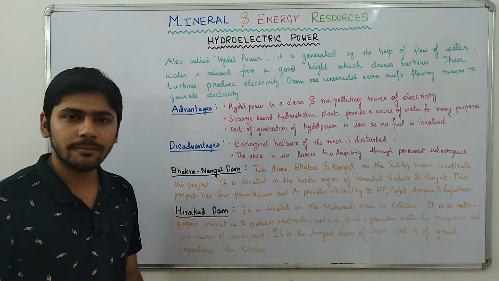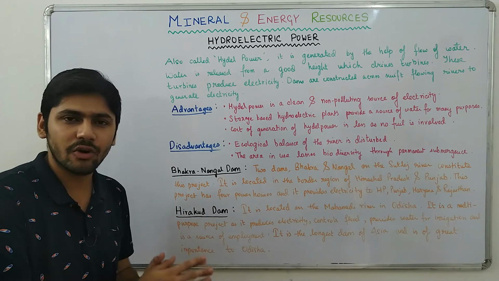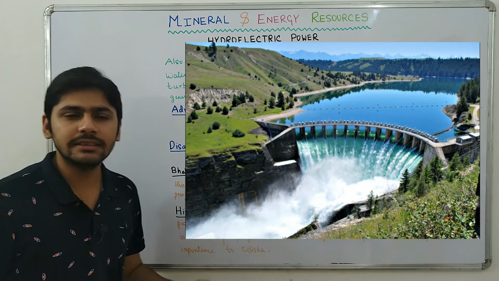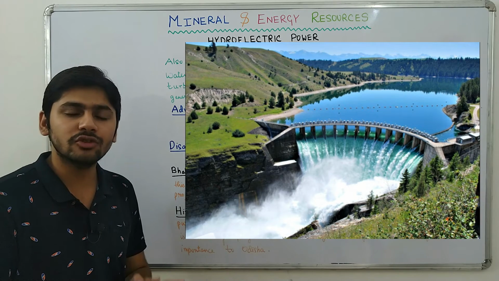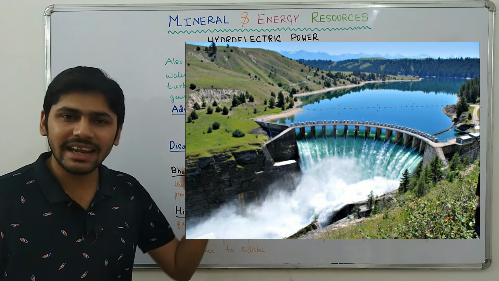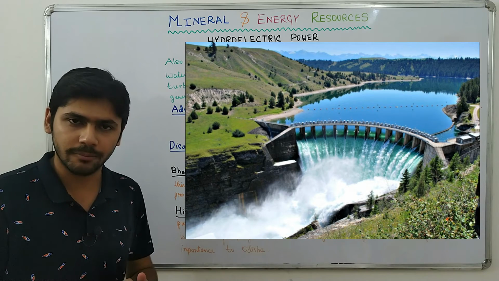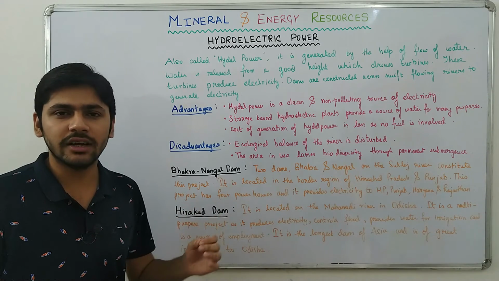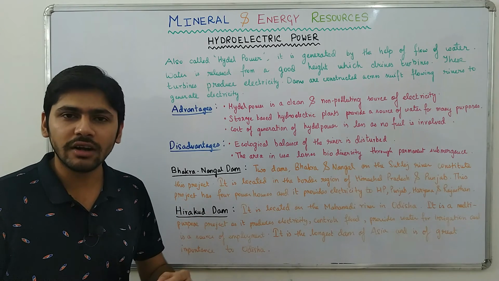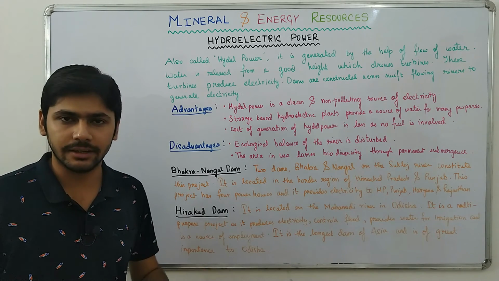So what is hydroelectric power? The electricity that is generated by the help of flowing water is called hydroelectric power. That is why the name hydroelectric. So what happens is, on swift-flowing rivers, that means on quick-flowing rivers, dams are constructed. Along with the dams, on a great height, artificial lakes or artificial reservoirs are created to store water. The dams release that water from a great height and the water falls on turbines. The fall of water causes the turbines to rotate, and these rotating turbines produce electricity.